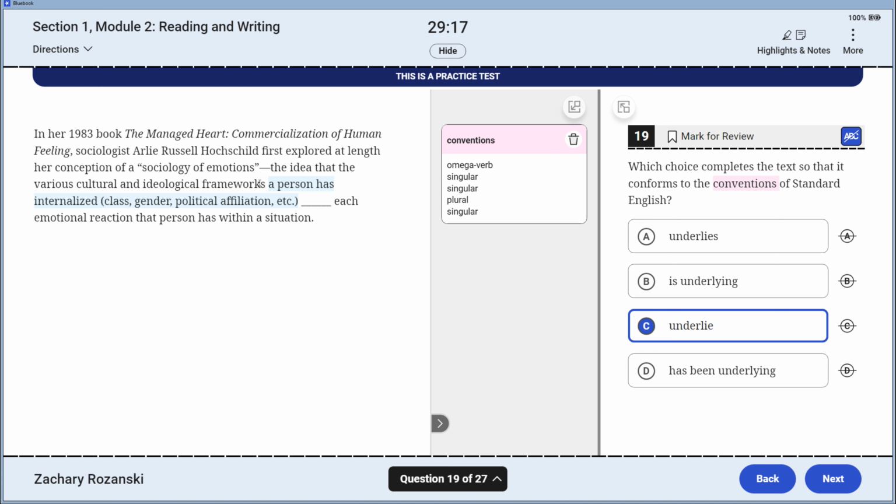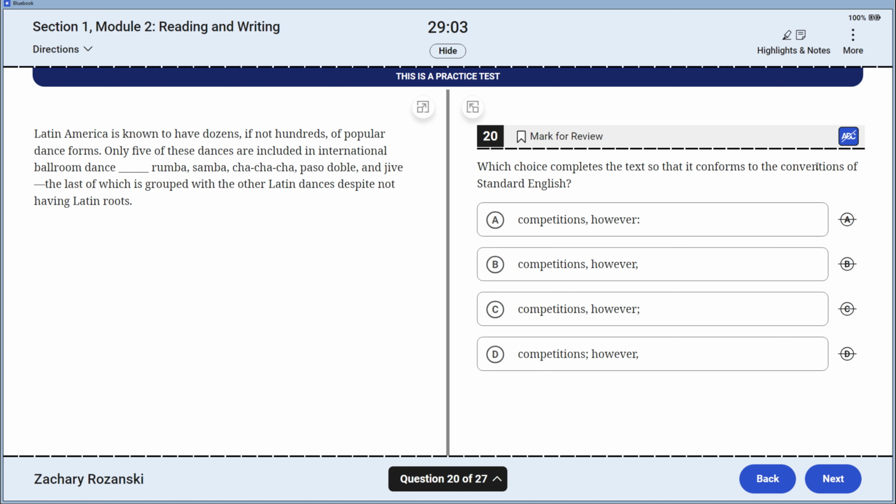The that isn't there to prove it. Then we have our subject here. The various cultural and ideological frameworks underlie each emotional reaction that a person has within a situation. This isn't a positive phrase, and that's what this colon's doing. So my subject is frameworks, verb is underlie. Pick it and move on.